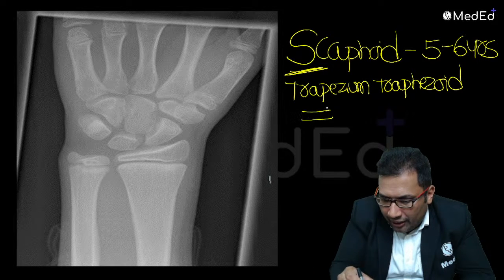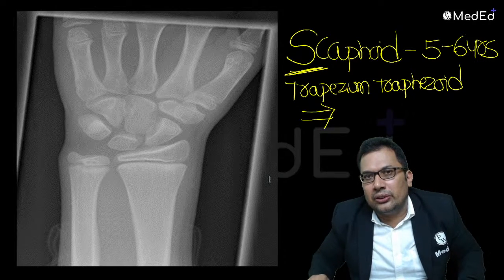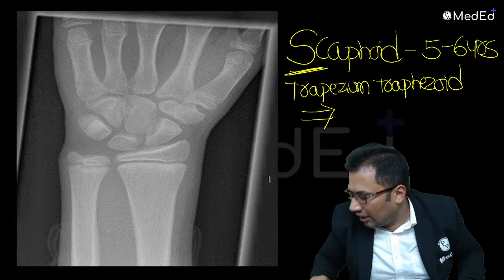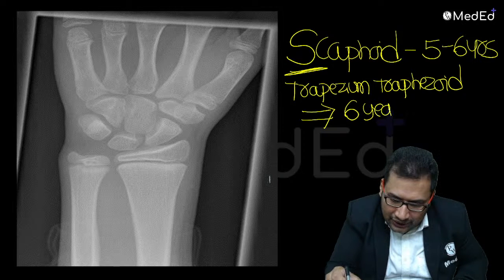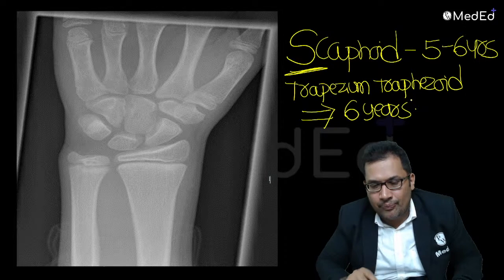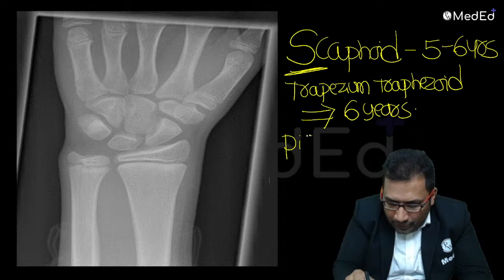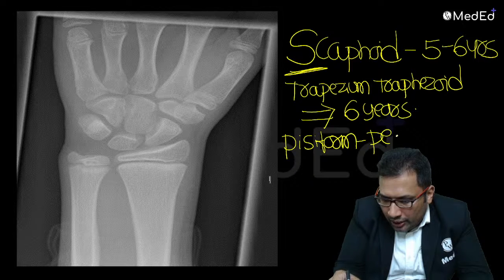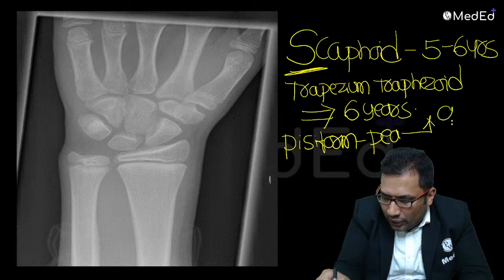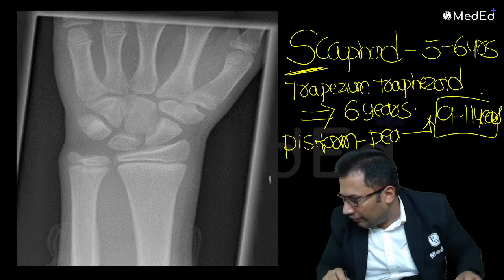Trapezoid. When they are going to appear, they are good friends, again like Dhoni, Jadeja, Raina. So they usually appear at 6 years. Now the last one comes, the pisiform. Pisiform is a pea-shaped small bone, which appears at 9 to 11 years.